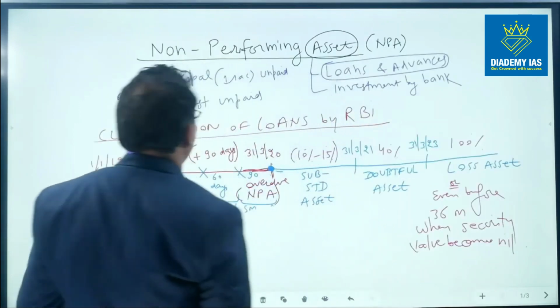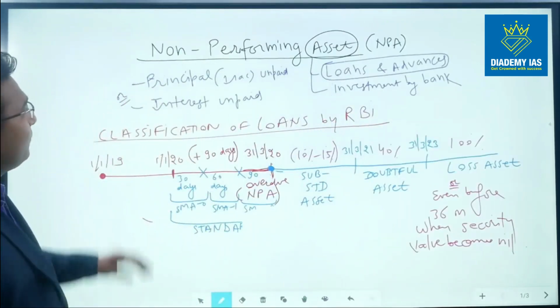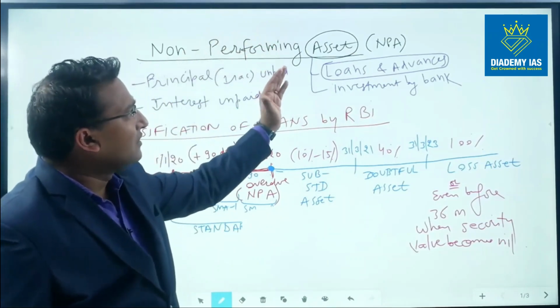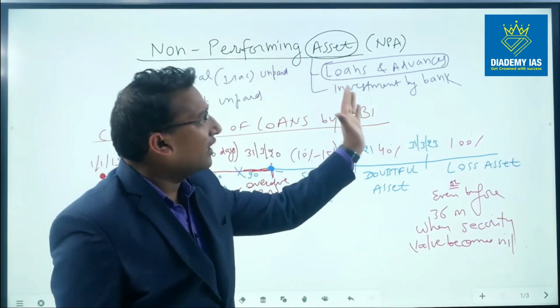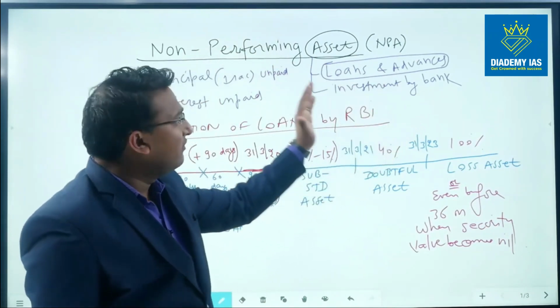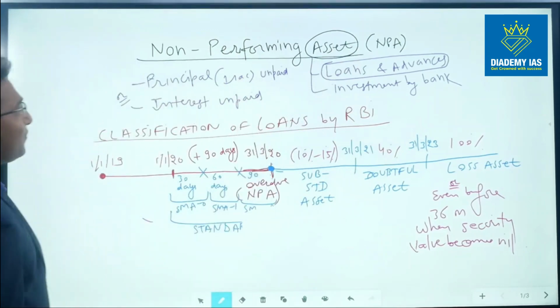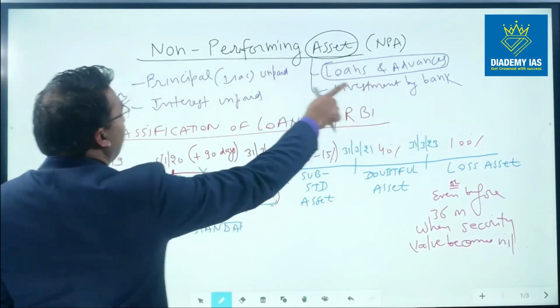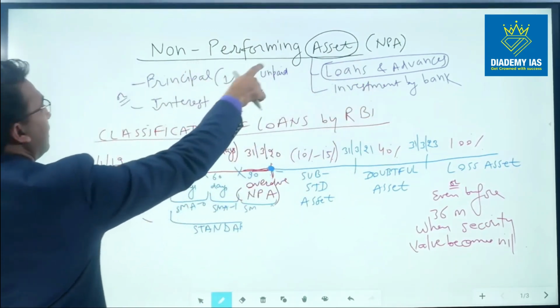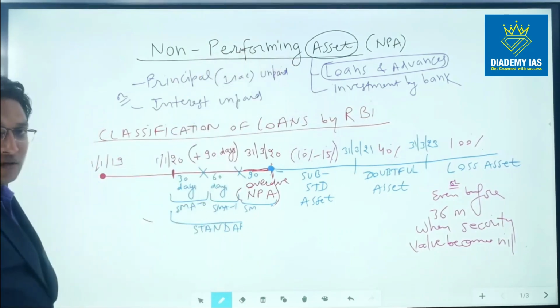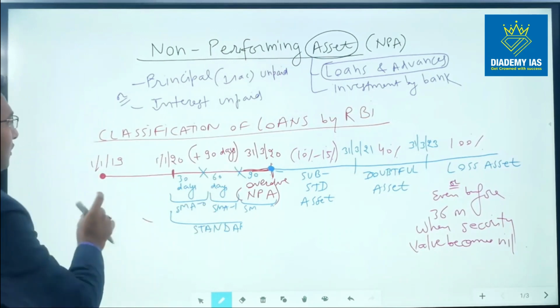So that you can get this lecture on your tips. Starting from non-performing asset. The term asset here means either loans and advances or investment by the bank. We will discuss the loans and advances in this context. So when the loans and advances, in the form of principal or interest, are not paid, then it is called non-performing asset. How do we classify the loan?